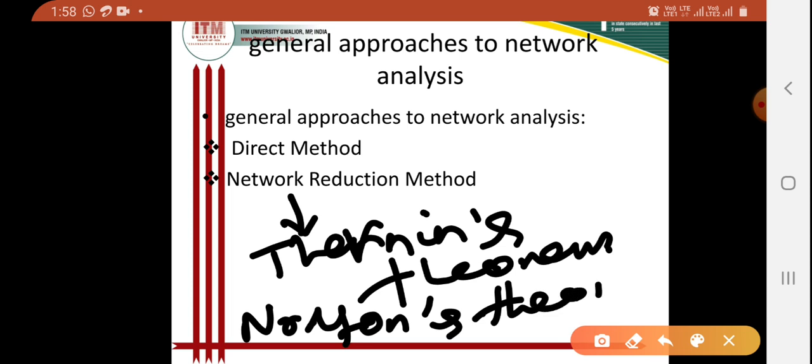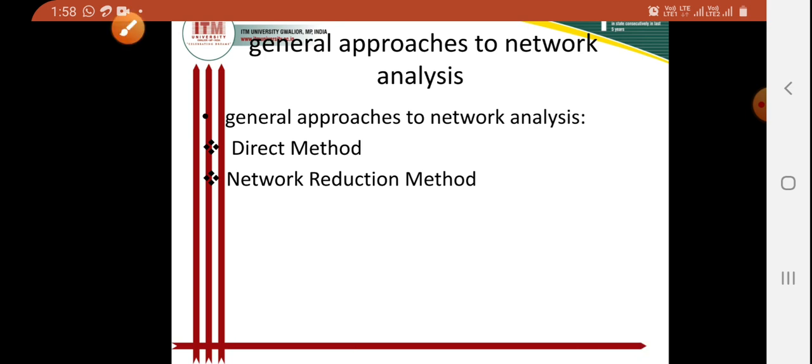Norton's theorem. So these theorems are used for the network reduction method analysis, for solving the different elements in a network. Now we are coming to our direct method analysis, and here we have to talk about Kirchhoff's law. My aim is to talk about Kirchhoff's law briefly in this class.